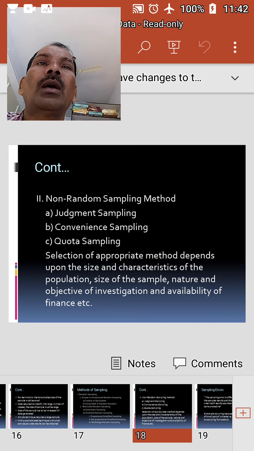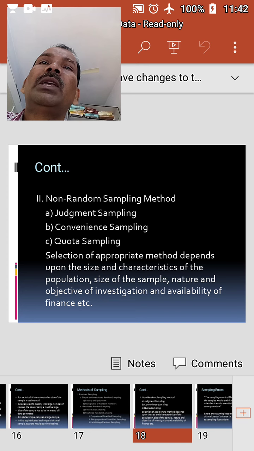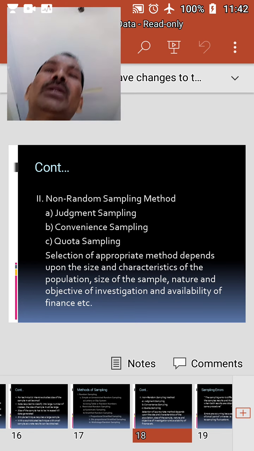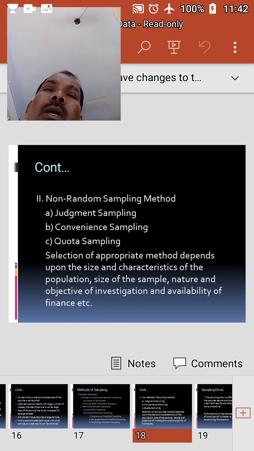Thus, according to Yale and Chow, in proportional stratified sampling planning, the number of items drawn from each stratum is proportional to the size of the stratum. If, for example, a sample of 10% out of the total population of 1000 is to be drawn and the stratum is in proportion of 1:2:3:4, then the items of sample from each stratum will be as follows.